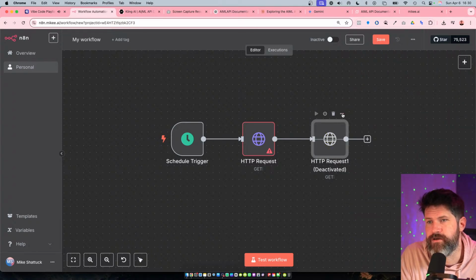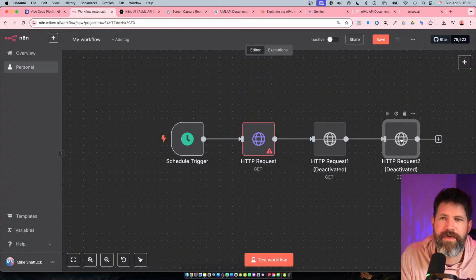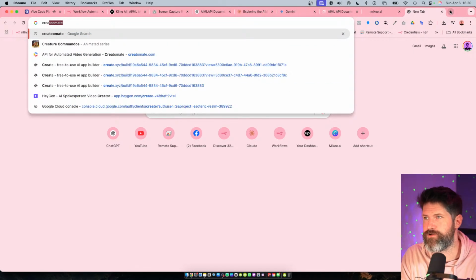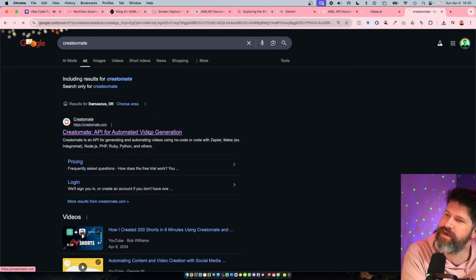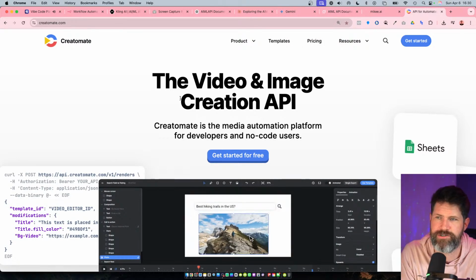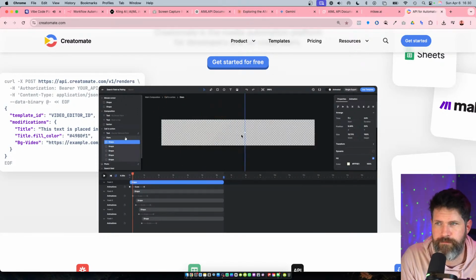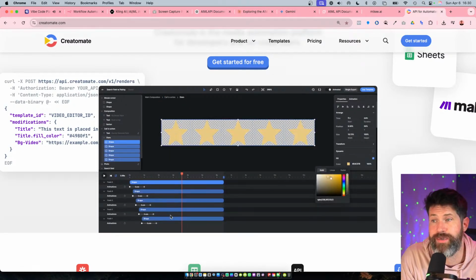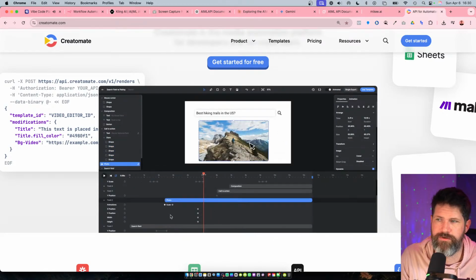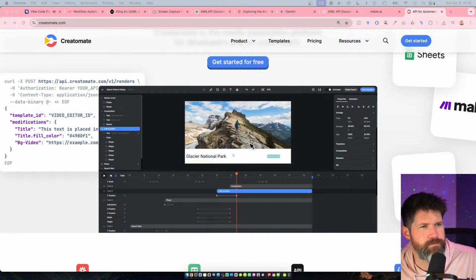Oh, shoot, not deactivate. Duplicate, not deactivate. And then another one here, we want to activate that. And then that would be Creatomate, which is one of the only ones right now that I know of. There's a bunch of other ones, but basically you can mash a bunch of stuff together. You create these kind of templates, and then you can put in images and text through the API into the templates. So that's how a lot of the POV videos and stuff like that are made, using Creatomate and that process.